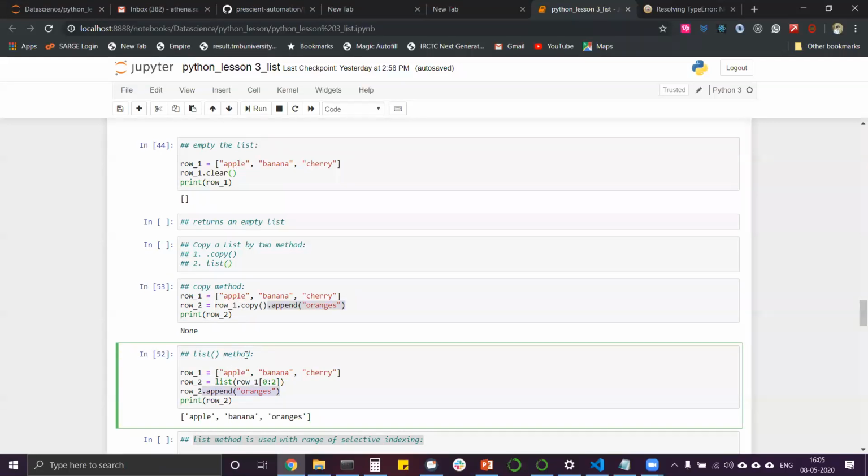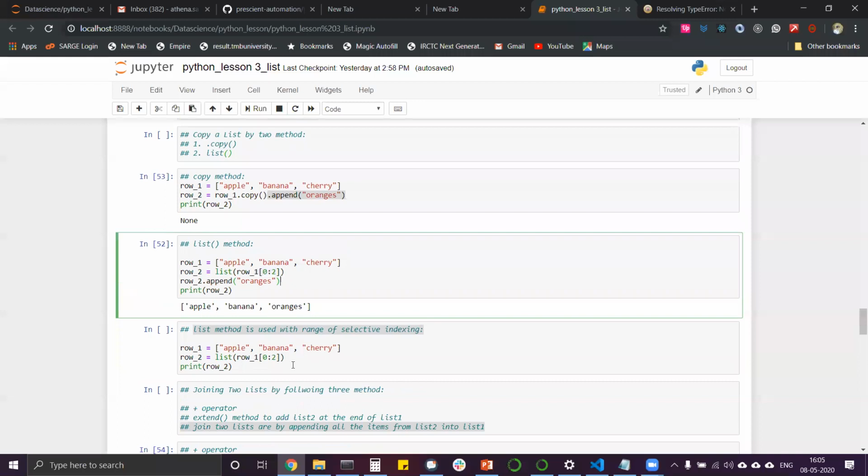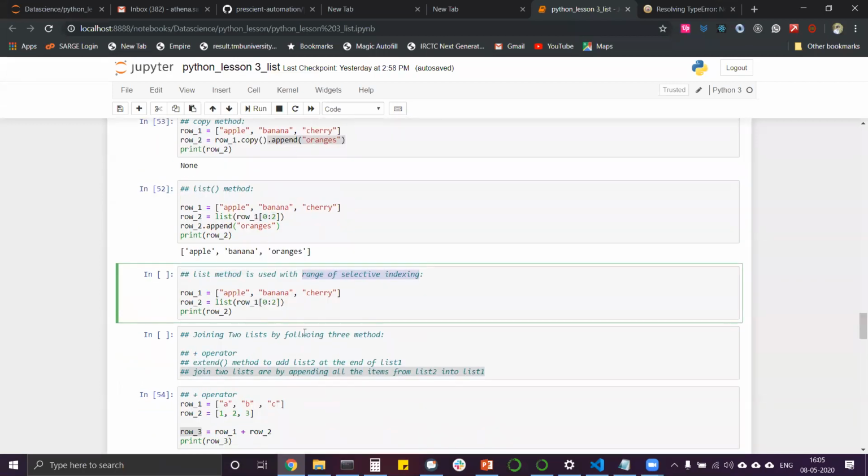We discussed that we can also use a range of indexing to create a new list with fewer or more items, but to add any item we first have to create the list and then use the append command.